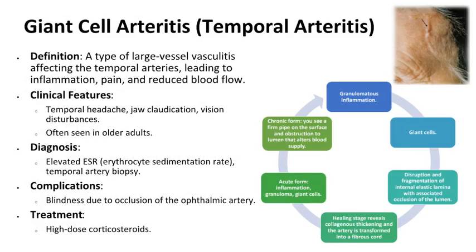Giant cell arteritis primarily affects the temporal arteries, leading to inflammation, pain, and reduced blood flow, commonly affecting older adults. The symptoms include headache, jaw pain, and vision changes. Diagnosis often involves an elevated ESR and a temporal artery biopsy. Prompt treatment with corticosteroids can prevent complications like blindness.